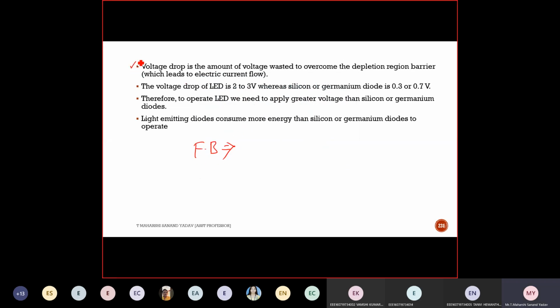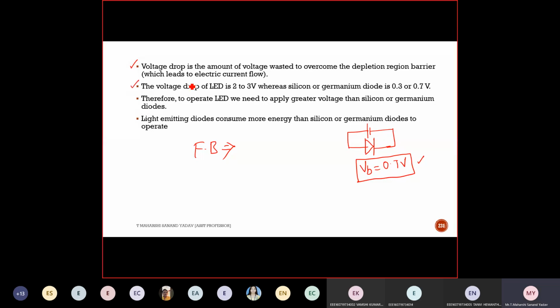Next, the voltage drop is nothing but the amount of voltage wasted to overcome the depletion region barrier. So what is the barrier voltage for a PN junction diode for silicon? 0.6 to 0.7. That's correct. So the voltage across the diode should be greater than this voltage so that it will act either as a short circuit or else an open circuit.